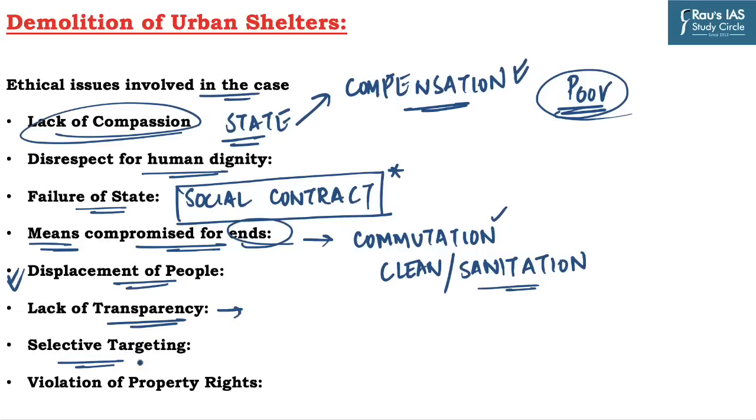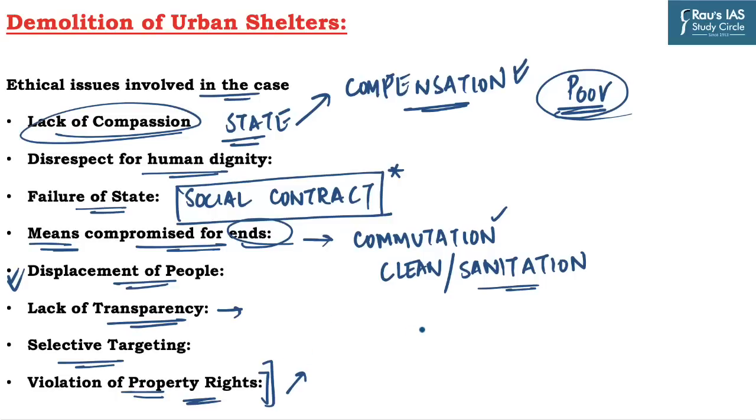The next one is selective targeting. In today's article on demolition of urban shelters, the majority of the people who are staying there are TB patients or patients with mental disability. So the demolition will further lead to discrimination and marginalization of those particular sections of society, resulting in selective targeting of specific groups or communities. The last one is the violation of property rights, as there are many guidelines by the courts that if someone is living in a particular property for many years, he cannot be removed arbitrarily or without compensation. So it is again an important ethical issue.